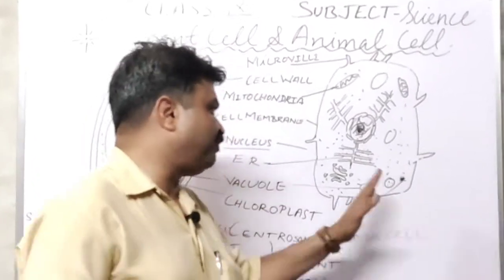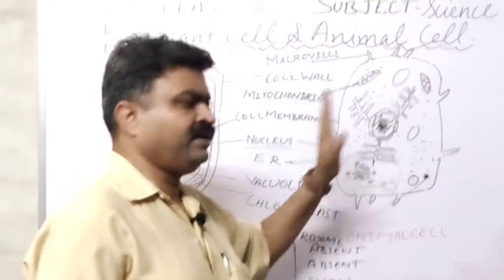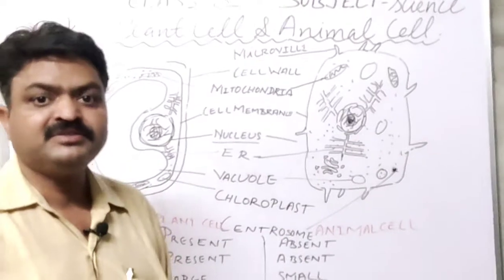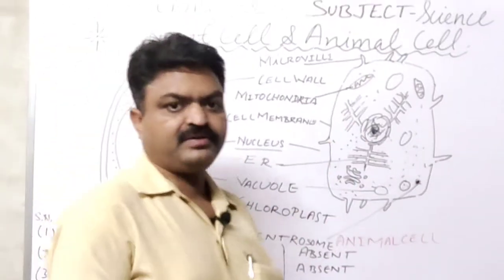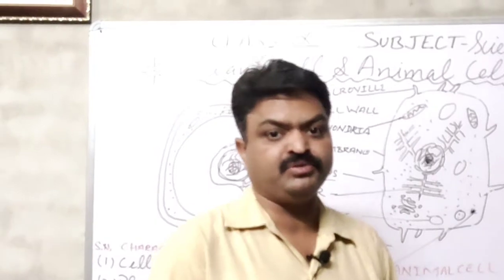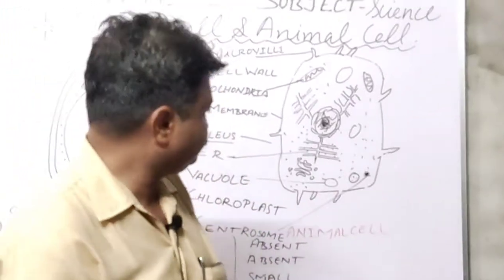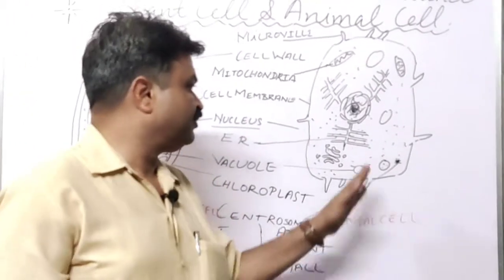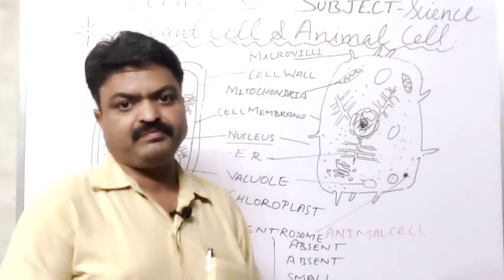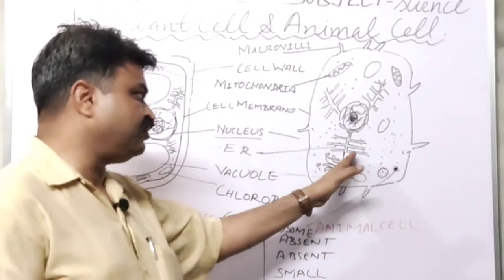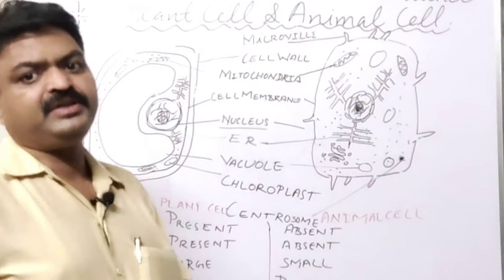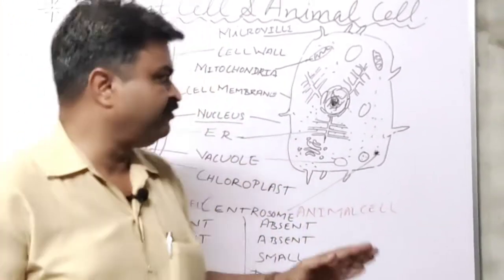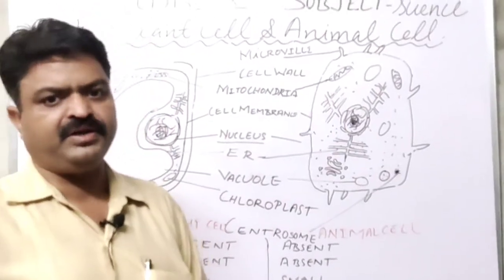If the endoplasmic reticulum does not have ribosomes, then that smooth endoplasmic reticulum synthesizes lipid, student. Lipid is synthesized, means fat is produced by them. But if they have ribosomes, then what do they do? They synthesize protein, student. And the process that the endoplasmic reticulum does is known as membrane biogenesis. So membrane biogenesis is done with the help of the endoplasmic reticulum.